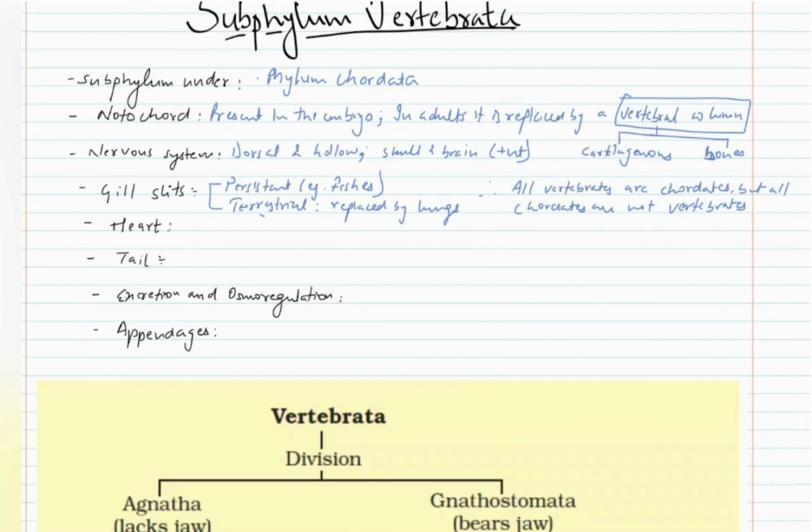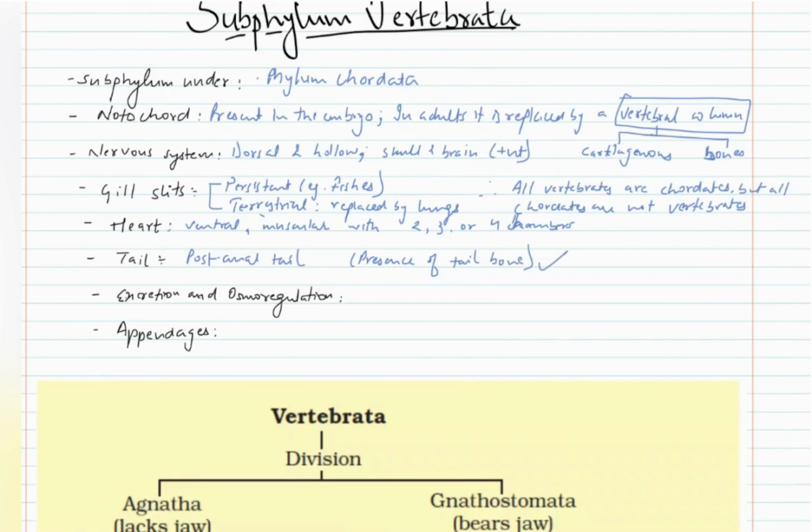Heart is ventral, muscular, that is, it is made up of cardiac muscles with 2, 3 or 4 chambers. A post-anal tail is present. If we cannot appreciate the tail, there will be presence of tailbone. If tail is not visible, but there will be presence of tailbone.